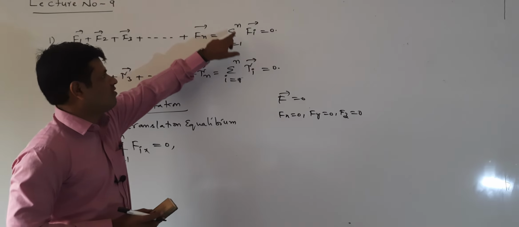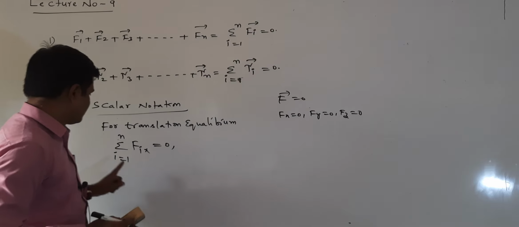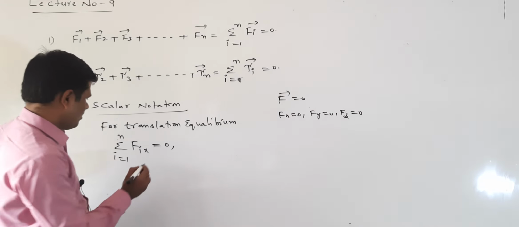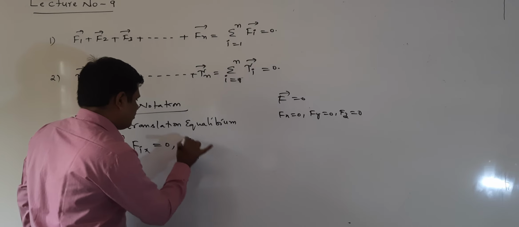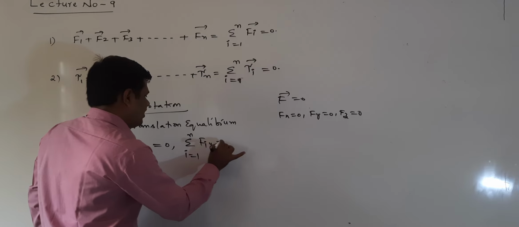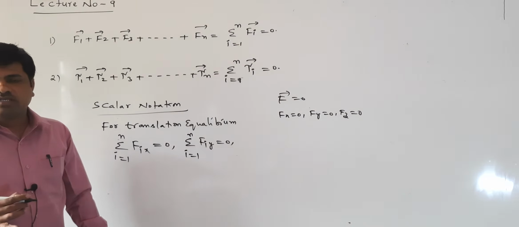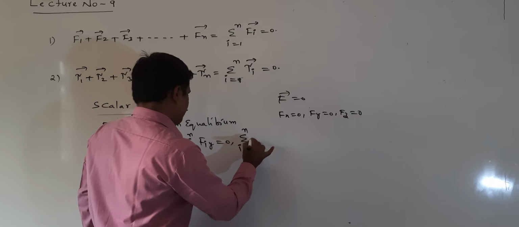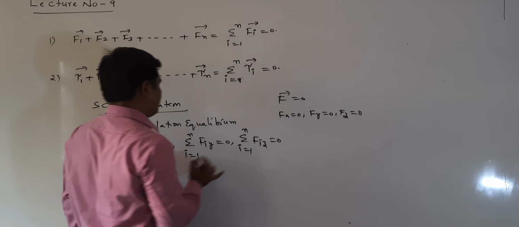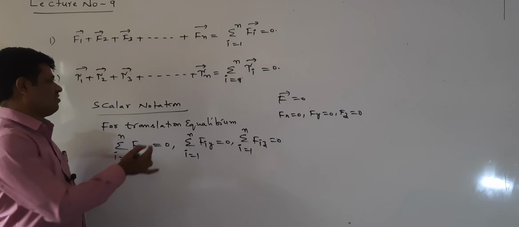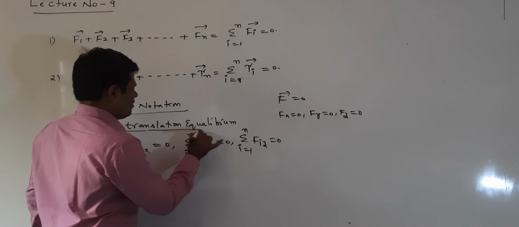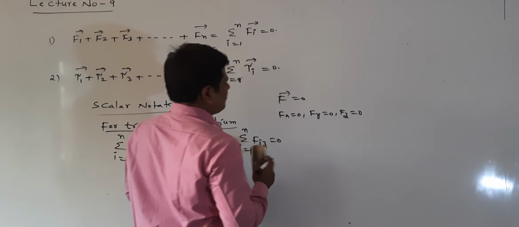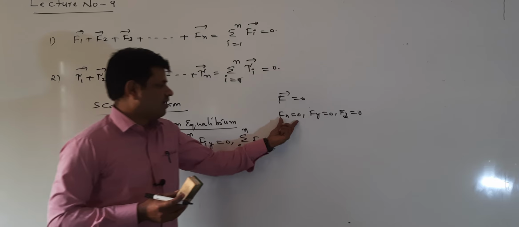Similarly, sigma i equal to 1 to n, Fi bar equal to 0 means sigma i equal to 1 to n, Fix is equal to 0. This is the x component. Sigma i equal to 1 to n, Fiy equal to 0. This is the y component. Now sigma i equal to 1 to n, Fiz is equal to 0. This is called the scalar notation for translational equilibrium.